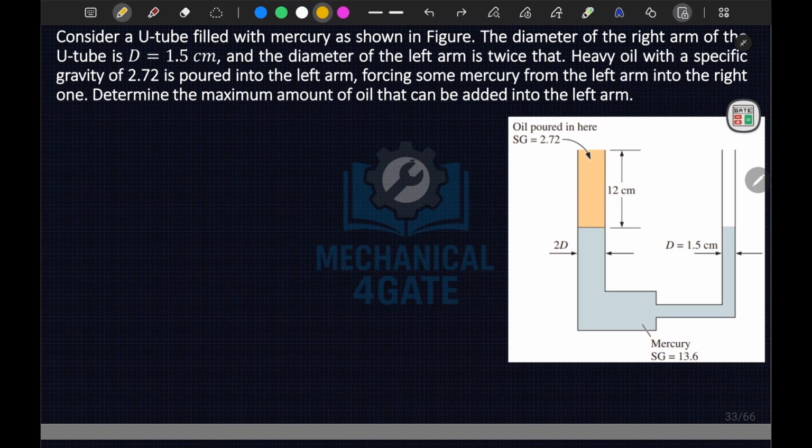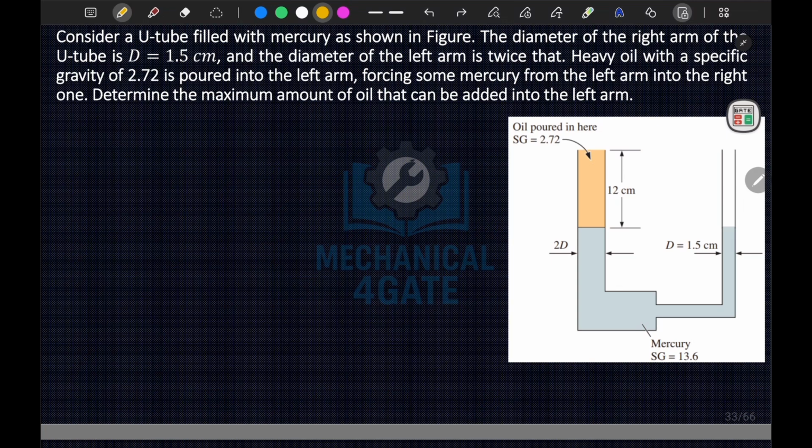Determine the maximum amount of oil that can be added into the left arm.